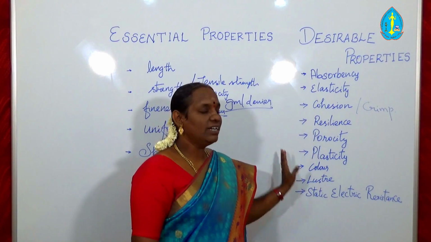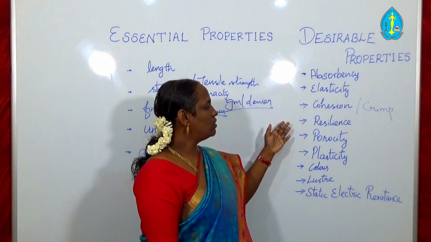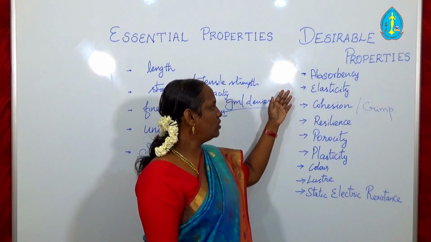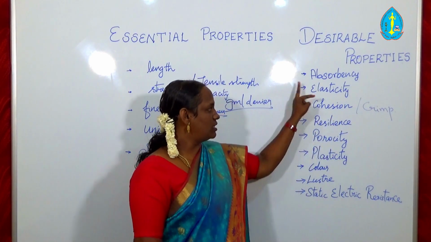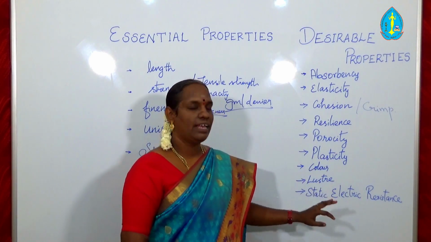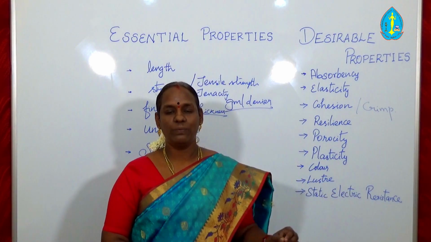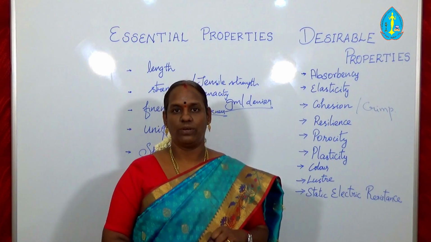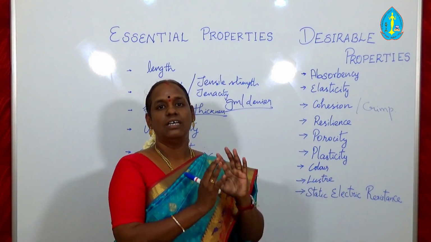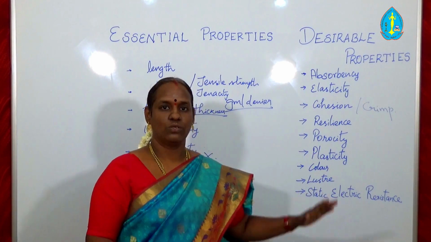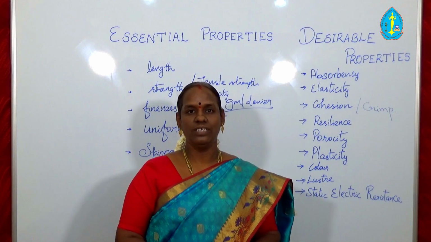So these are some of the desirable properties we have discussed once again. That is absorbency, which is interrelated with the porosity I have already told, and elasticity, cohesion and crimp, resilience, the porosity, and next plasticity, color, lustre, static electrical resistance. So these are the desirable properties which are required for the textile fiber. So okay students, today we have discussed what properties a textile fiber should possess. There are essential properties and desirable properties. Okay students, we will see in the next class with a different topic. Thank you.